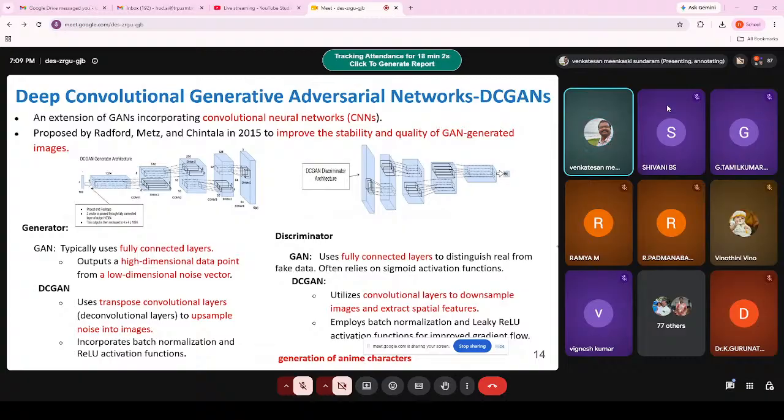Then it will compare whether this is real or fake. So the GAN uses fully connected layers for that purpose, but the DCGAN will use specialized convolution layers to downsample the images and extract the spatial features. So always in the generator, upsampling will happen, but in the case of the discriminator in DCGAN, downsampling will happen. This is the difference between GAN and DCGAN. Okay.